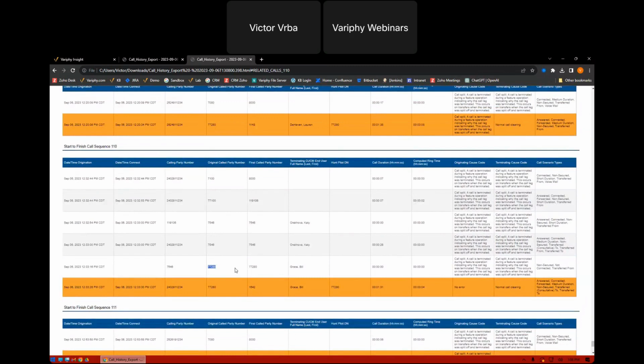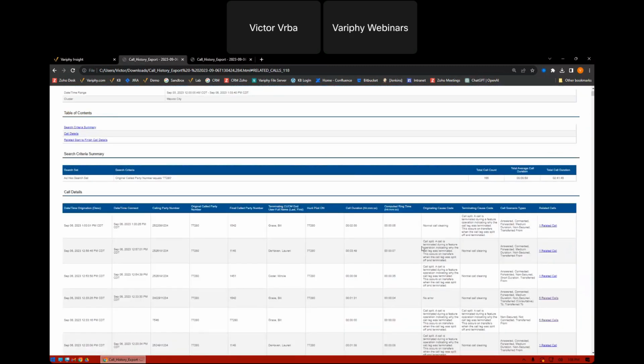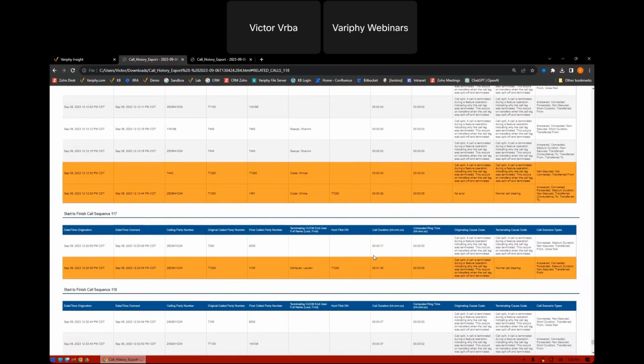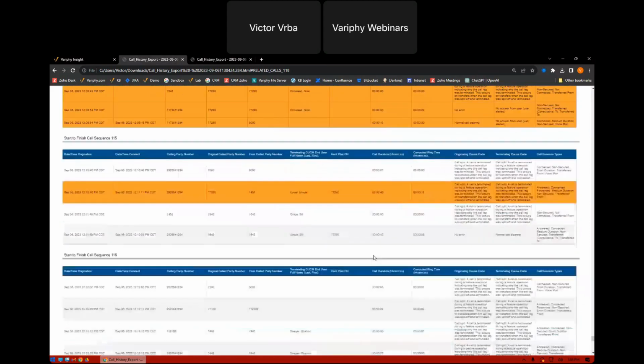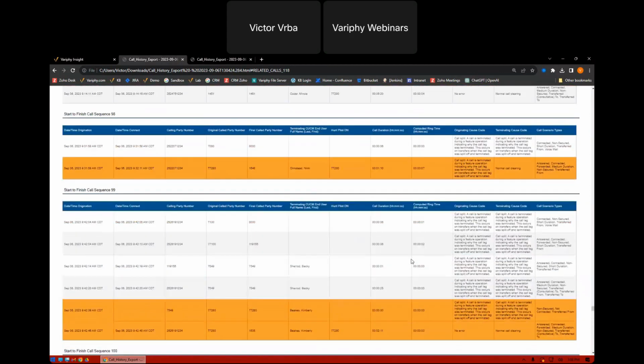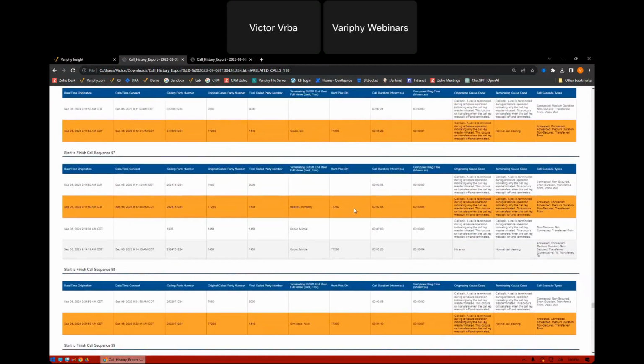And that was a great way to filter down hunt group information. However, with hunt groups, there's a lot of different ways calls can traverse. They can be answered, they could be not answered, and we're going to take a look at a couple other rows here. Let's take a look at row 97, or call sequence 97. This is another example of a hunt group call.